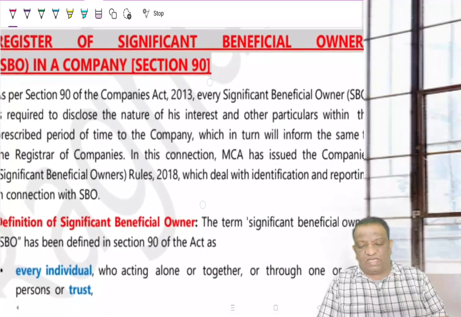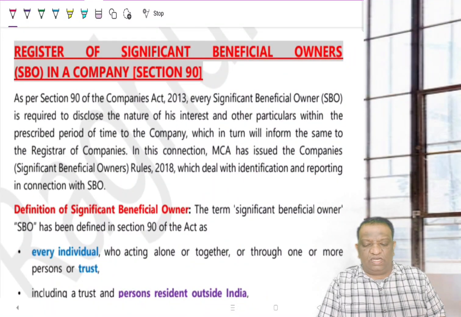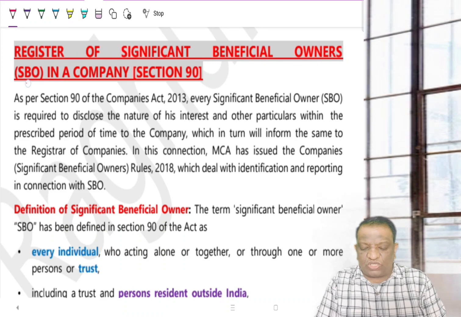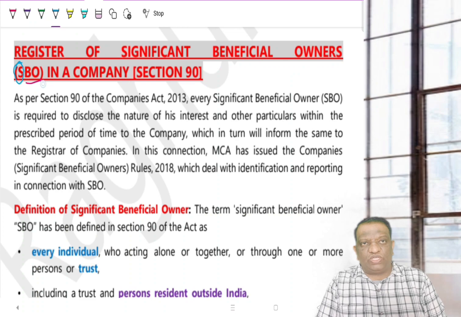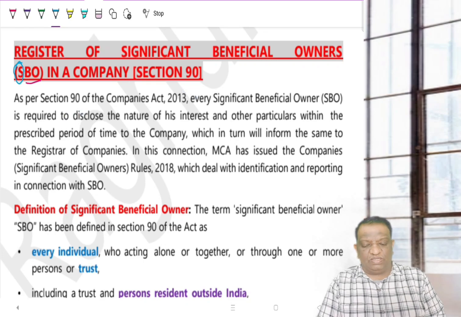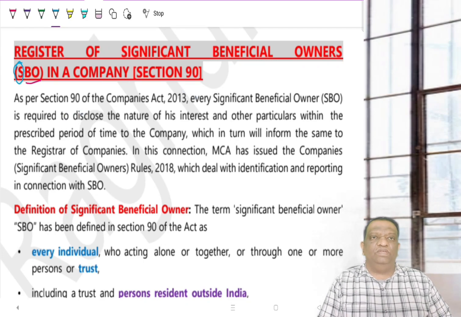Now, having discussed 89, let's move on to section 90. Now that you are clear with who is the beneficial owner, what we talk about here is the word significant. So you may be a beneficial owner. If you are only a beneficial owner, then 89 would come into the picture. But if you are a significant beneficial owner, then this section 90 would come in. So he is not only called a beneficial owner, he is called a significant beneficial owner.